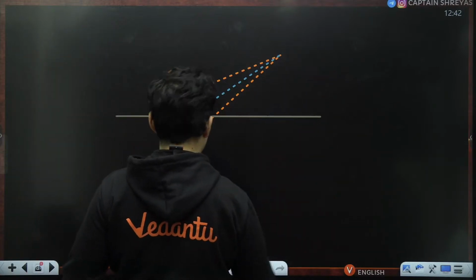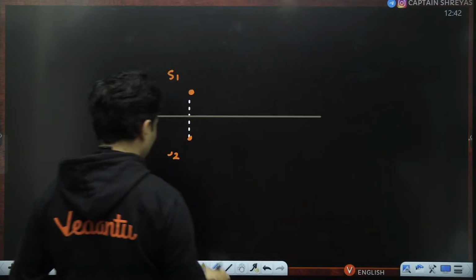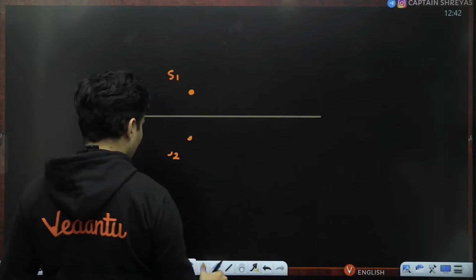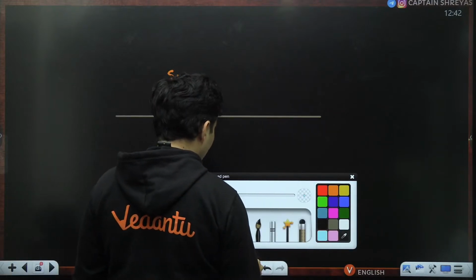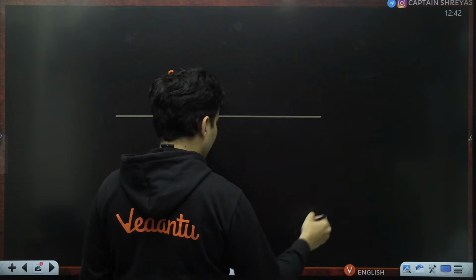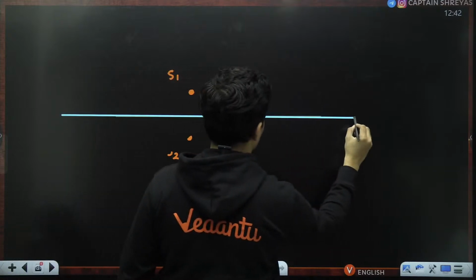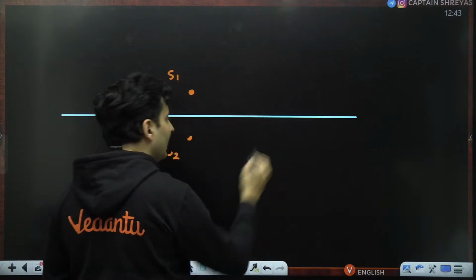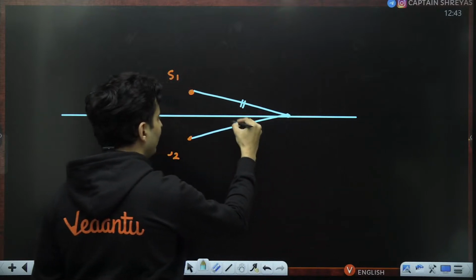Just observe this now. All those points where you will not see any kind of path difference will be here. If you stand anywhere on this line, this length and this length will be equal.